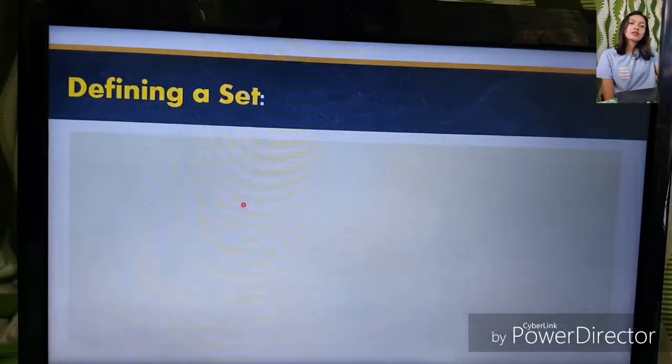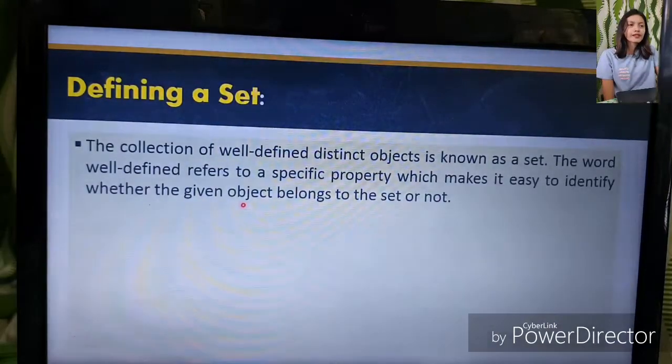So what is a set, by the way? The collection of well-defined distinct objects is known as a set. The word well-defined refers to a specific property which makes it easy to identify whether the given object belongs to the set or not.